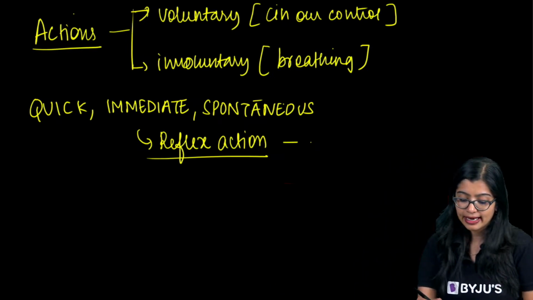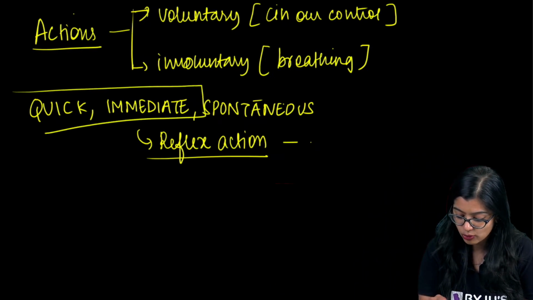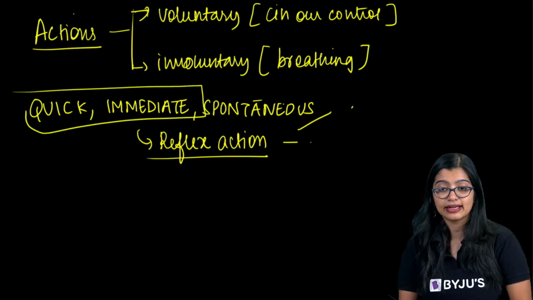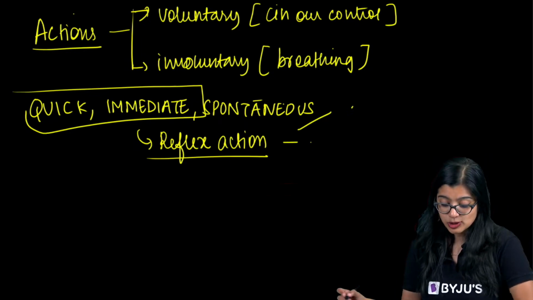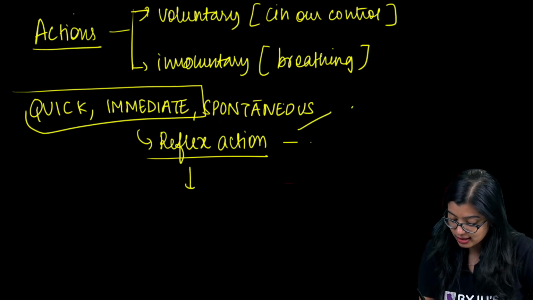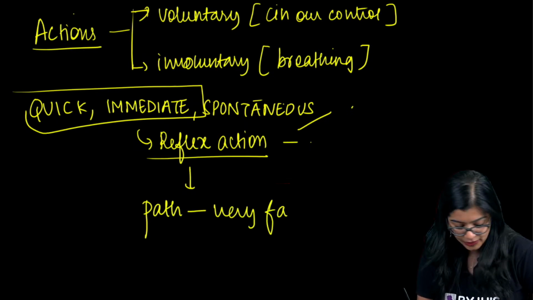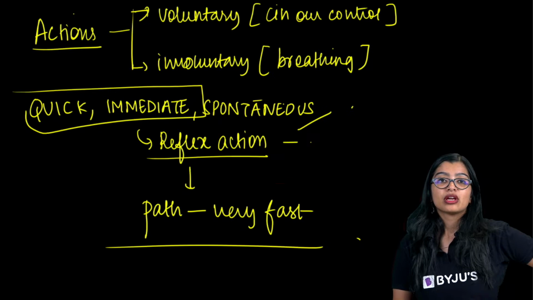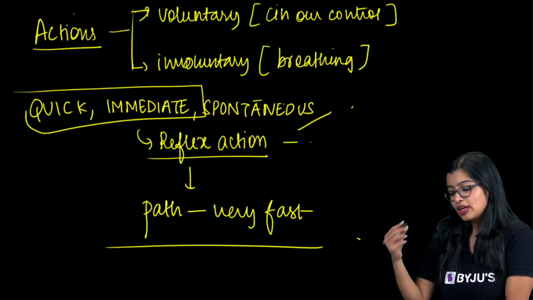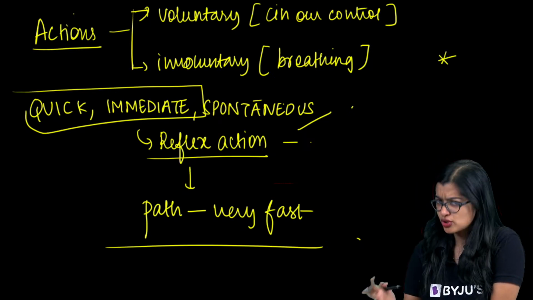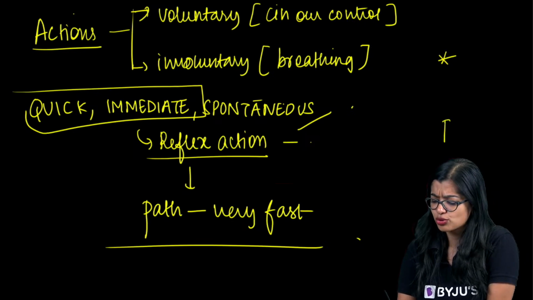Now, for the reflex action to be quick, immediate and spontaneous, we see that the path should be very fast. Imagine you have an emergency. Let's assume there is a person who's gotten hurt and he needs to be rushed to the hospital.